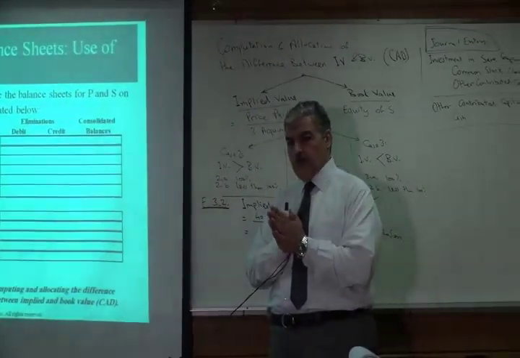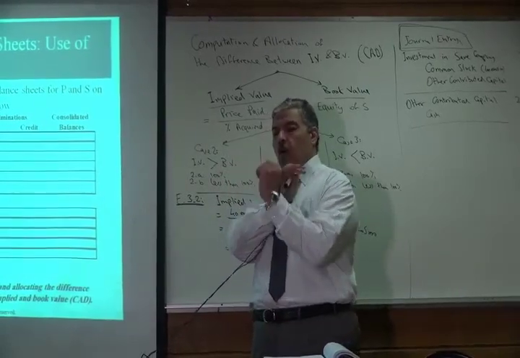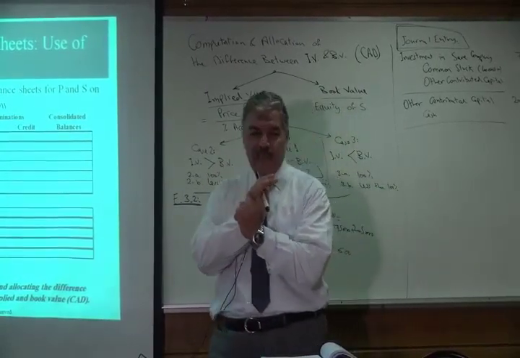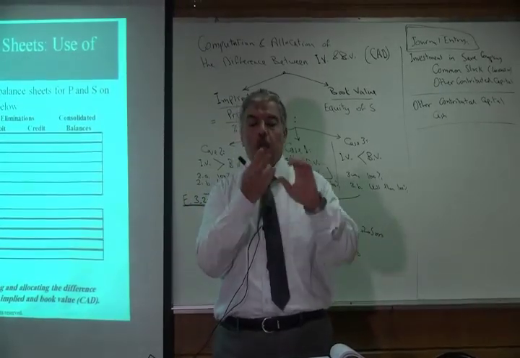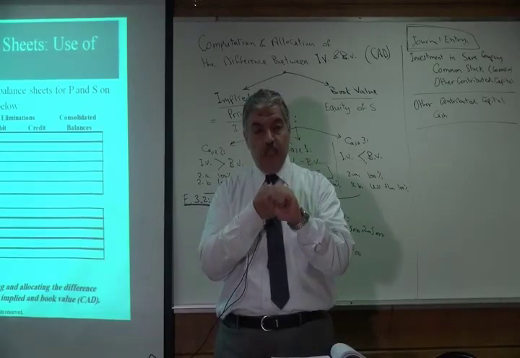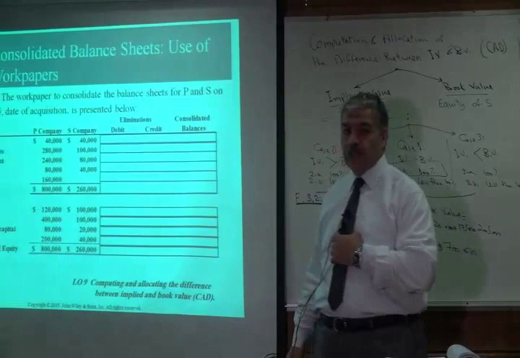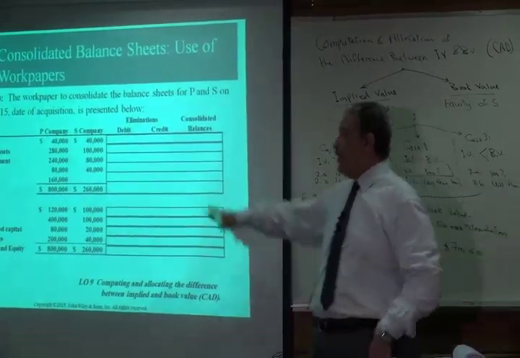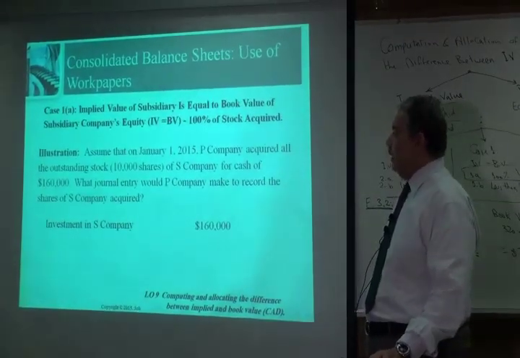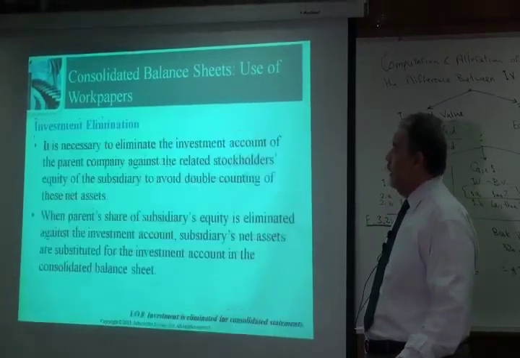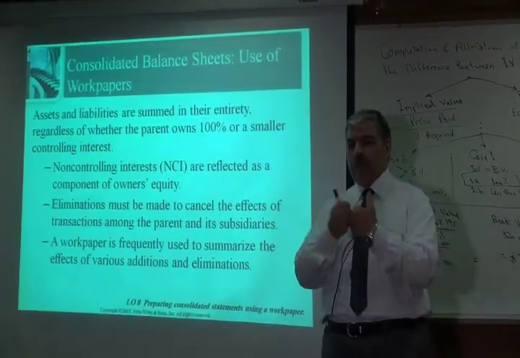So the work paper will include 5 columns. Column 1 for the balance sheet of the parent company. Column 2 for the balance sheet of the subsidiary. Columns 3 and 4 for the eliminations. And column 5 would be for the consolidated balance sheet. Okay, so what are the eliminations that we should have? Actually, we have some items that must be eliminated from the balance sheets.